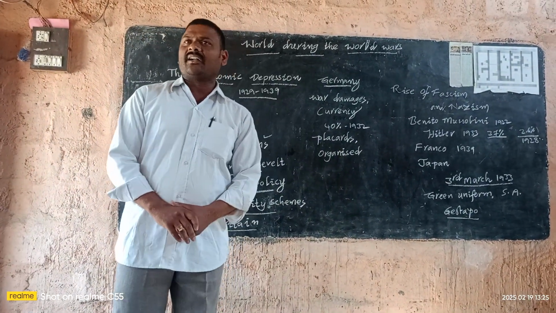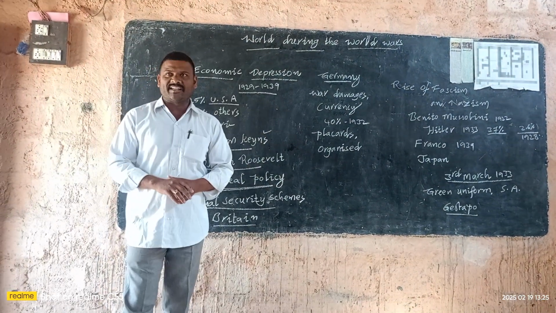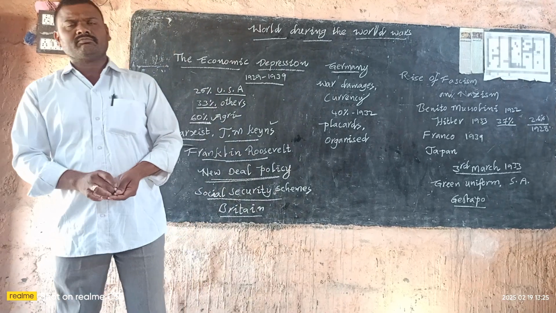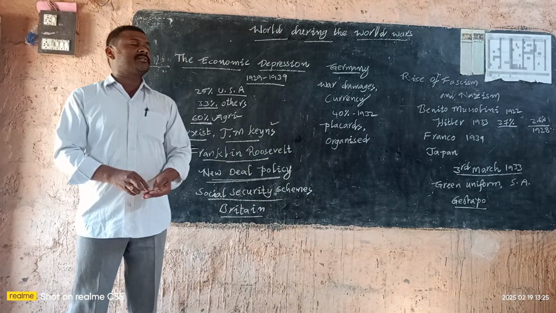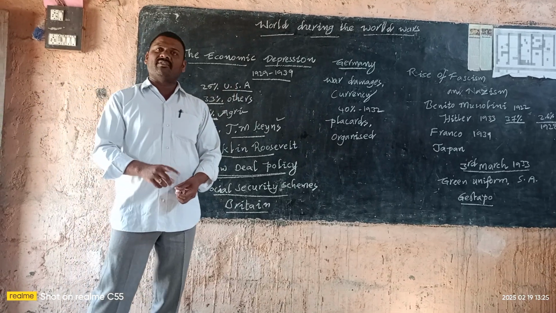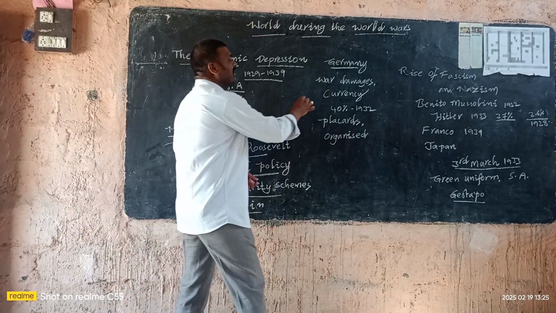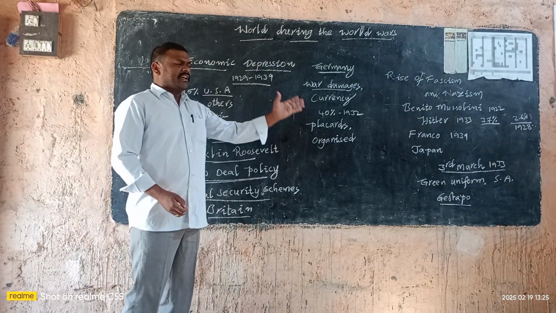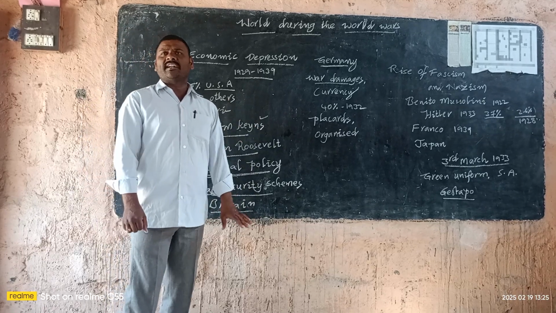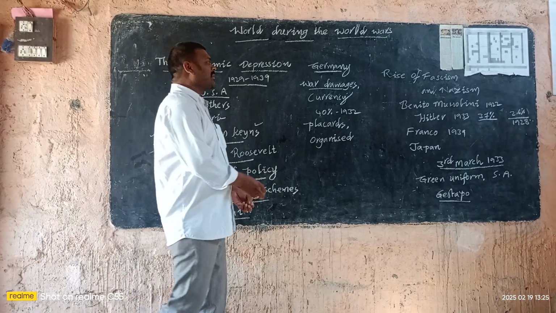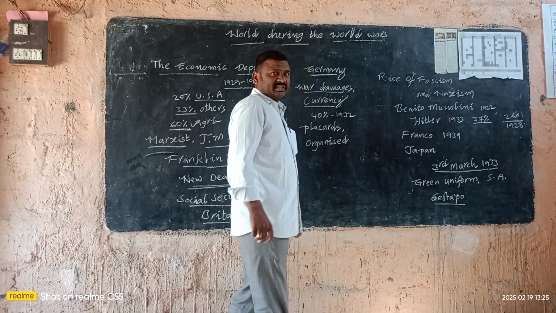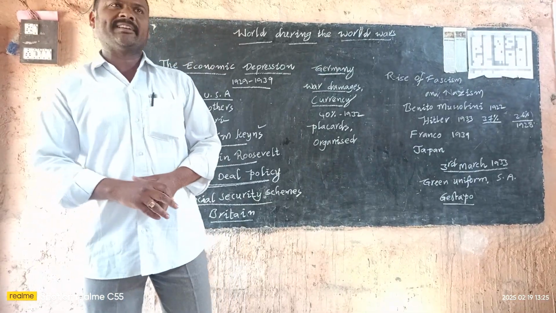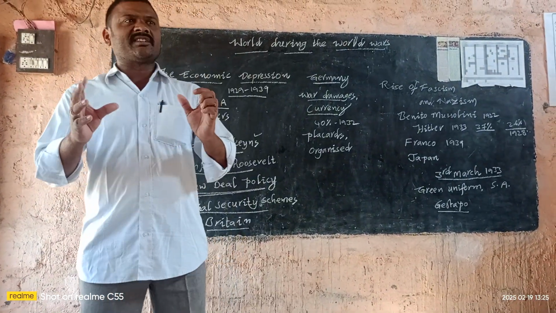In this Versailles conference, only the victorious powers attended. They decided that Germany is the main cause for World War I. So Germany had to pay the war damages to the victorious powers. Anyhow, Germany had to pay the war damages. For that purpose, Germany printed currency notes. As a result of the printing of currency notes by Germany, the currency notes lost their value.